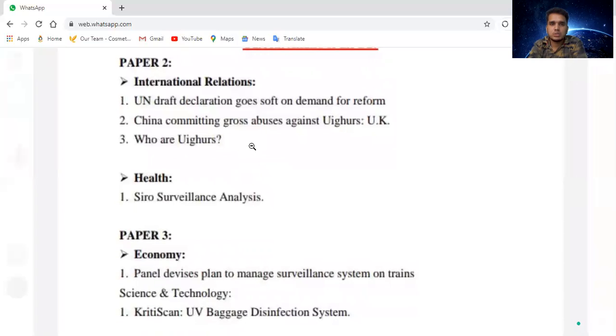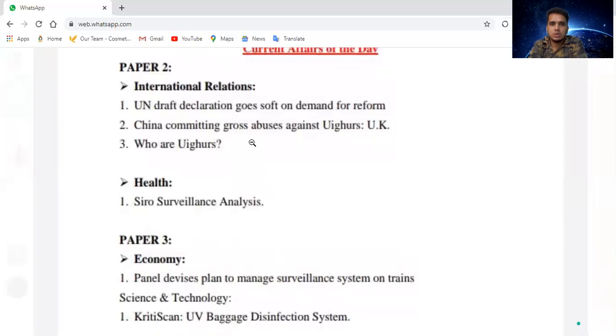Paper 2, GS2 International Relations. United Nations Draft Declaration goes soft on demand for reform. Basically, India has demanded that the United Nations should go for reforms because of COVID-19. We have seen that WHO, the World Health Organization, has suffered a lot because of the disputes related to China and USA.